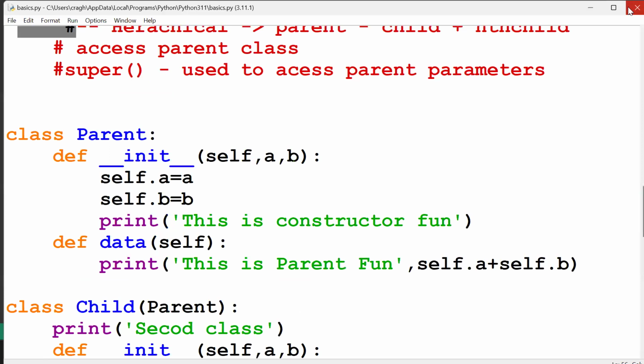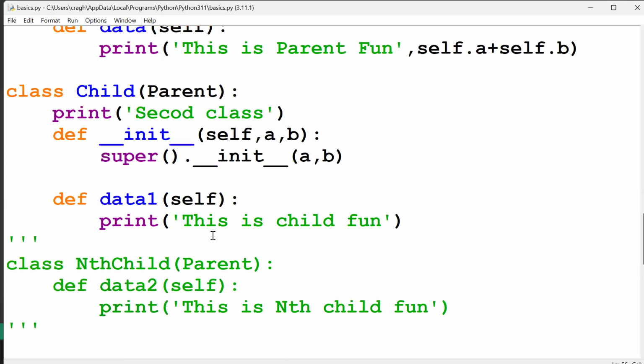The super keyword is used to access the parent parameters. If you are not using this super keyword, how can you access the parameters? You can't access them, right? That is the use of the super keyword. It's a very important thing. What is the use of the super keyword in the inheritance method? It is used to access parent parameters in the child component. Clear? That's good. So the inheritance method is clear. Everybody sure? That's good.